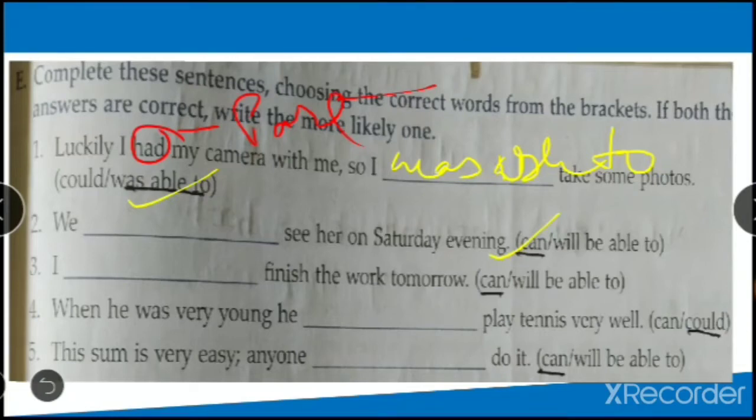I dash finish the work tomorrow. So again, I can finish the work tomorrow. Again, it's going to talk about ability, right?